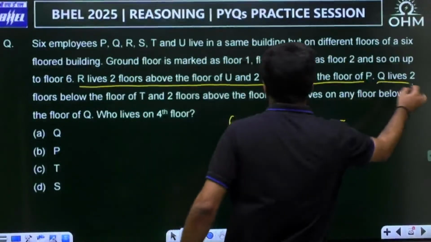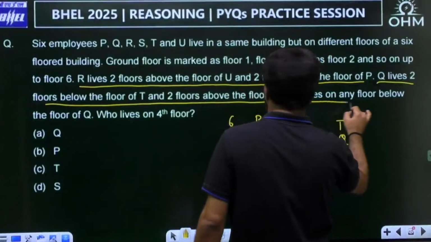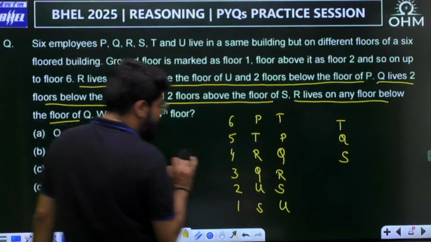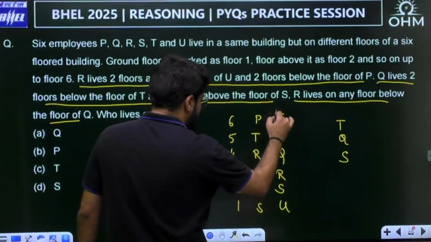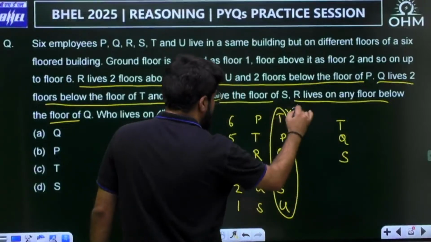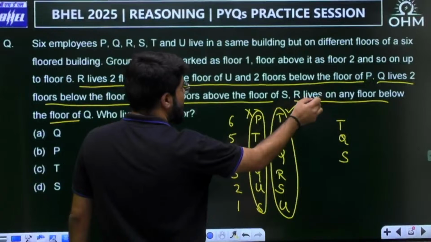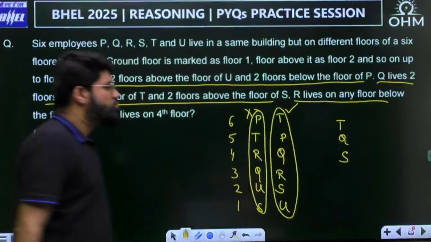This is also used. Last statement: R lives on any floor but below the floor of Q. So R should be below the floor of Q. So that means this first one is wrong. This is correct. This is correct. This is wrong, as per the last statement, because R should be below Q.